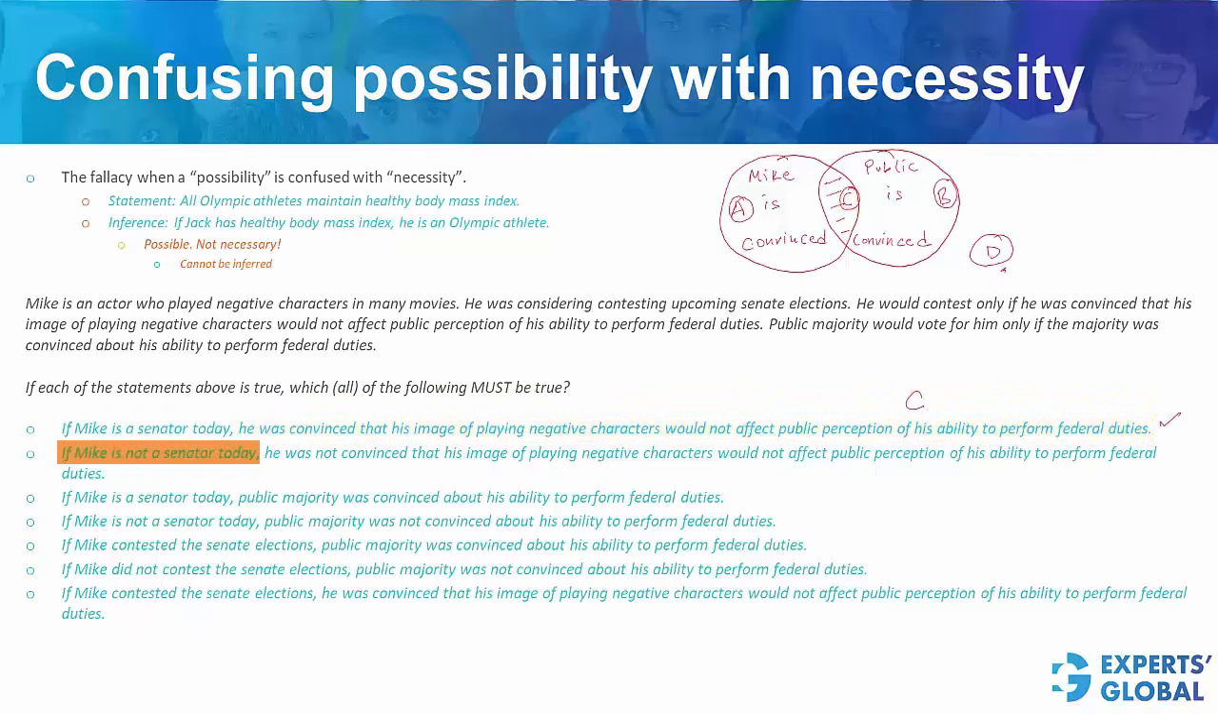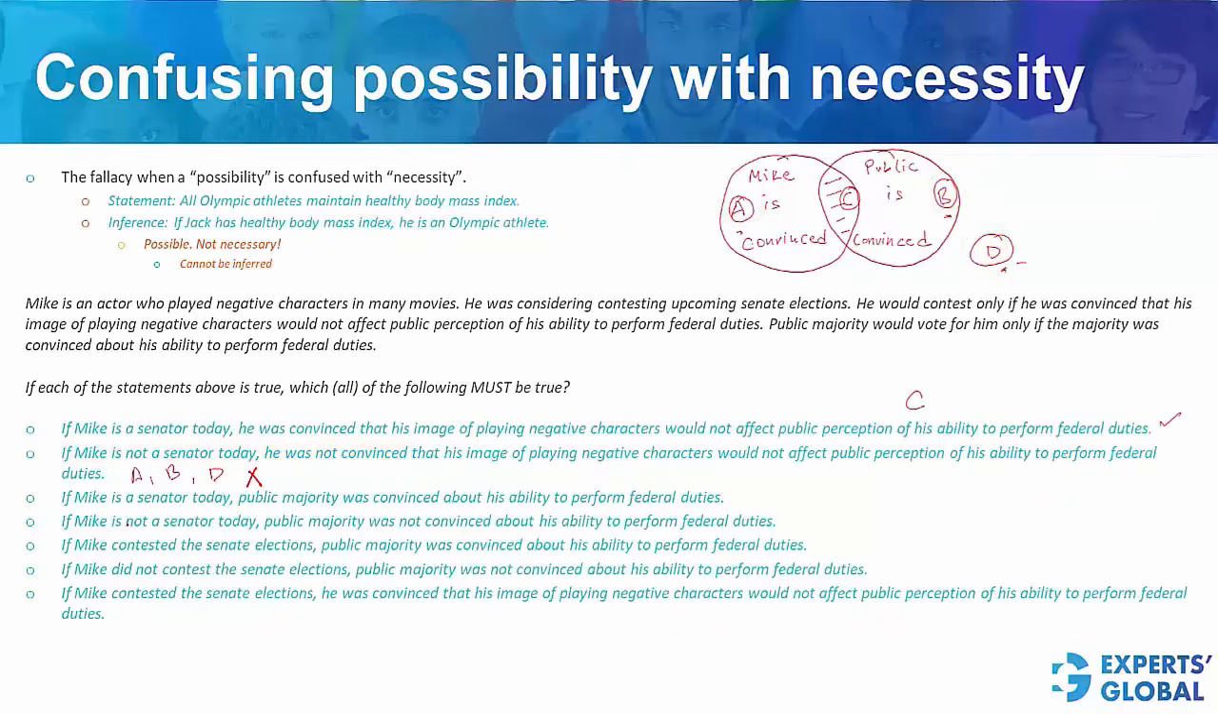In second case, Mike is not a senator. So we are talking about areas A, B, or D. Any of these may be true. He was not convinced. So yes, in cases B and D, this can be said. But in the case A, this cannot be said. See, the question is, which of the following must be true? In case of A, this would not apply. Therefore, answer choice B is not going to be correct.